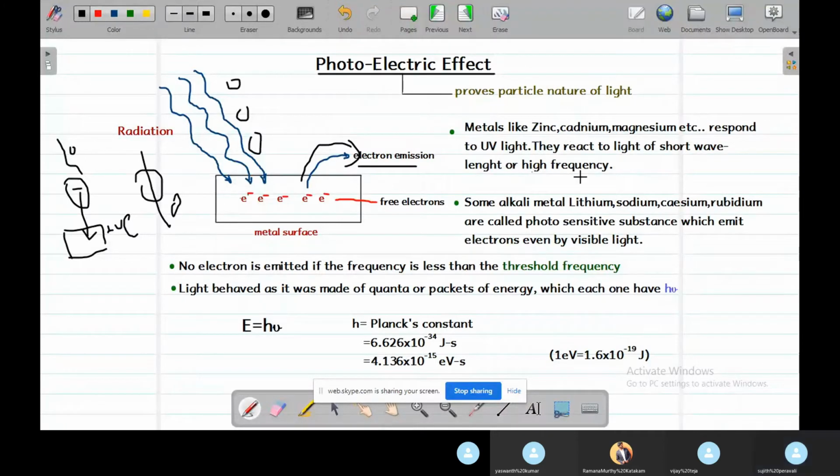Cesium has the lowest work function, which is 2.14 electron volts. All the alkali metals, which are also used in solar panels, are photosensitive and emit electrons with visible light.